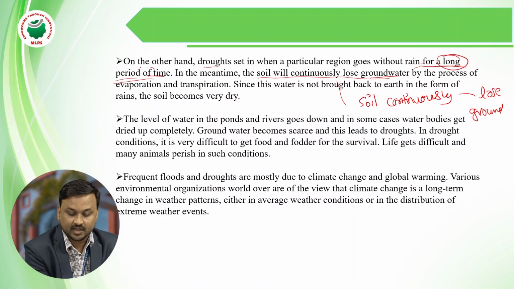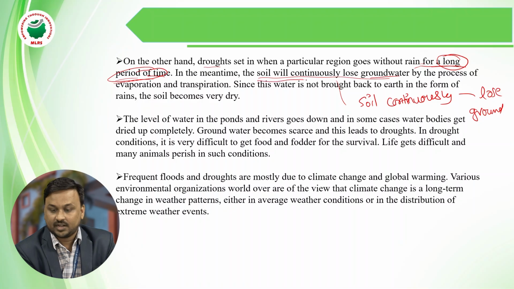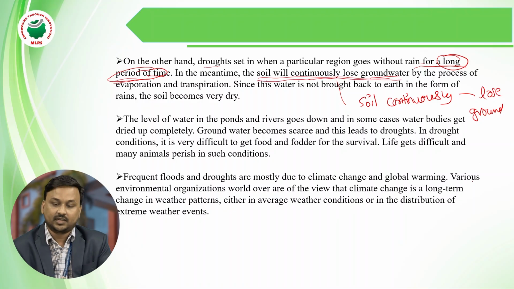In the meantime, the soil continuously loses moisture, and the groundwater level decreases. Over this long period of time, the soil continuously loses groundwater.